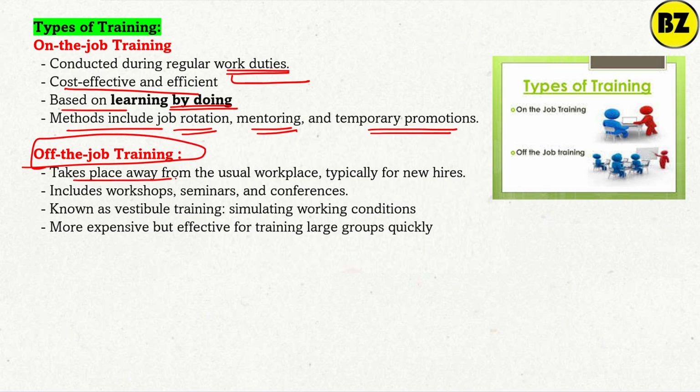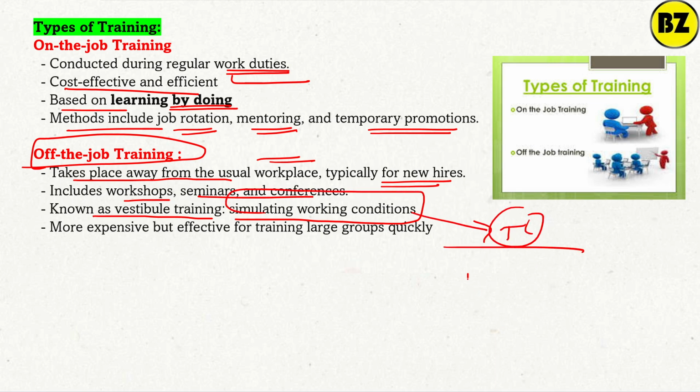Simply, it is in a place away from the workplace. For example, it is generally for new employees. For off-job training, they will be sent to the training center. It includes workshops, seminars and conferences. Now, it is also known as vestibule training. What does vestibule training mean? It is based on simulated working conditions. For example, if you are sent to a training center, there will be a working environment.